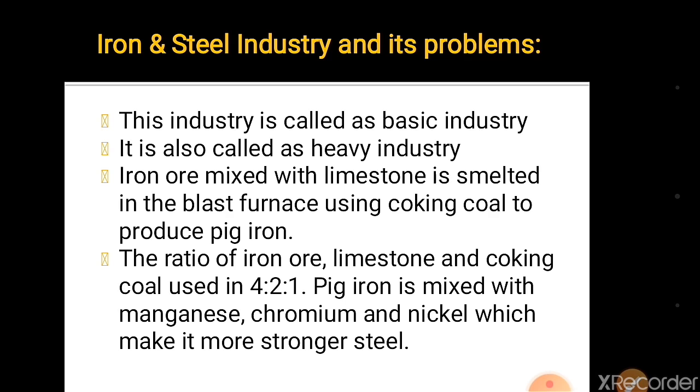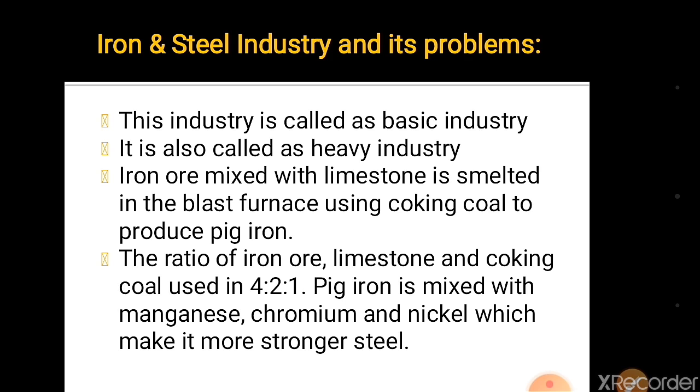Why is it a heavy industry? Because the raw material used in this industry is heavy, and not only the raw material, the product is also heavy and bulky. That is why this industry is called heavy industry.